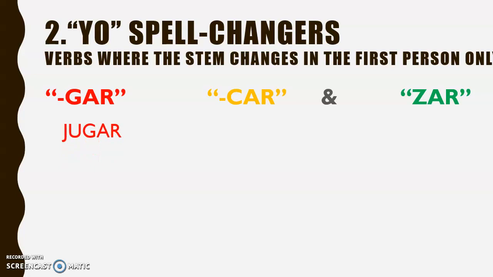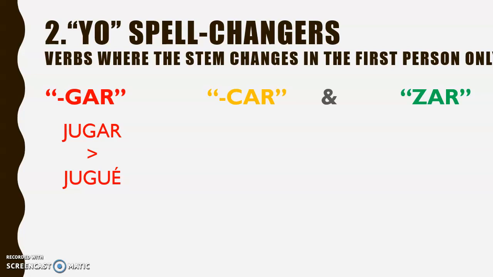So one of our verbs that we know already, which end in gar, is the verb jugar, meaning to play. Again, if we follow the usual conjugation pattern, our stem would say jug, J-U-G. So you would expect then I played to look like jugé, but that doesn't quite sound right. What happens here is that we sneak the letter U in before the E with the accent to maintain that nice guttural G sound in the middle of the verb.